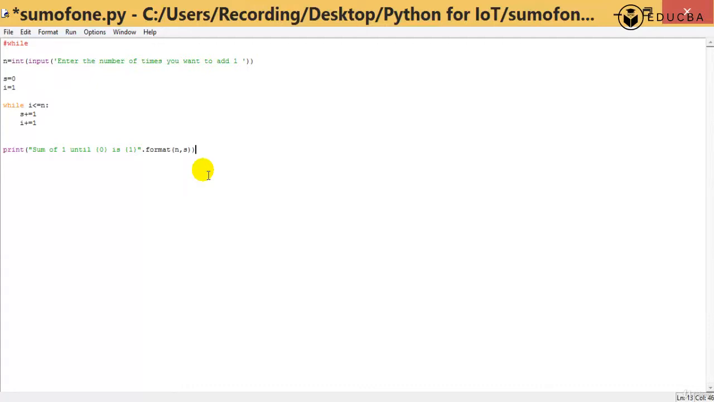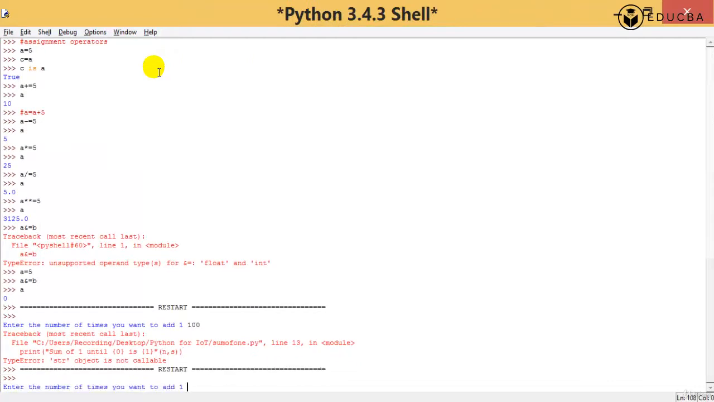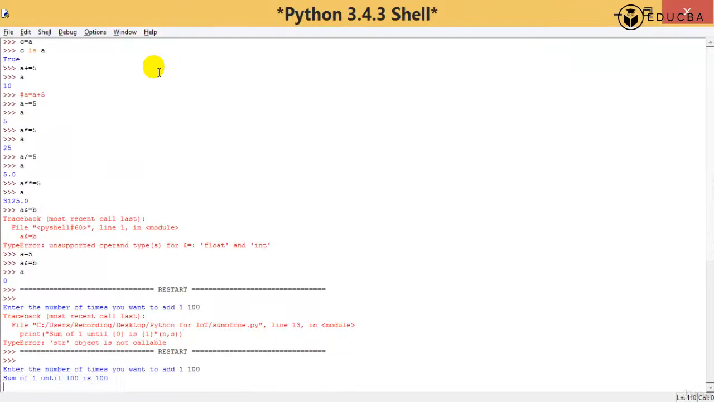So if I press F5 and run it, it says enter the number of times you want to add 1. I enter 100. Sum of 1 until 100 is 100. Hope you understood that. It adds 100 times, and that is 100, of course.